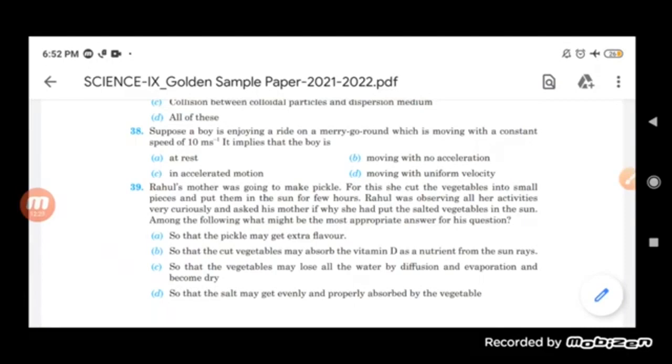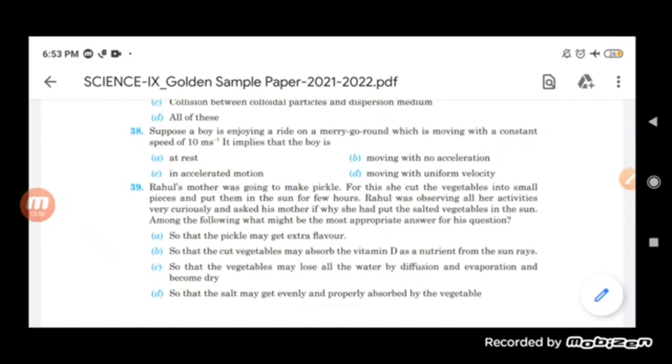Why did she do all these things? So that the pickle may get extra flavor?